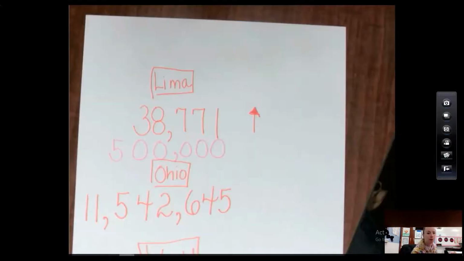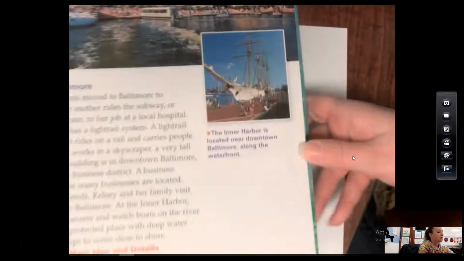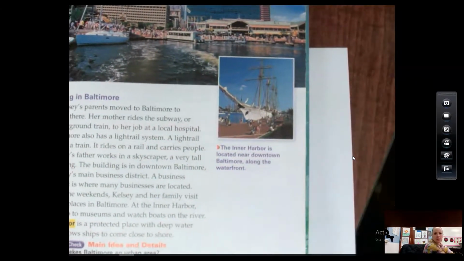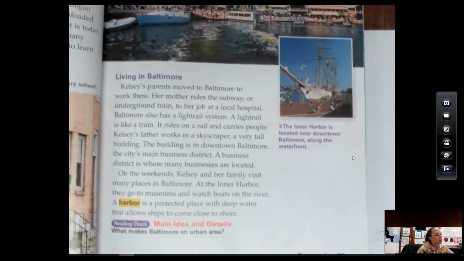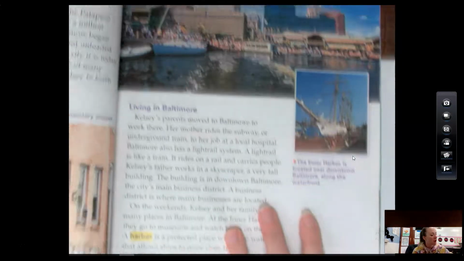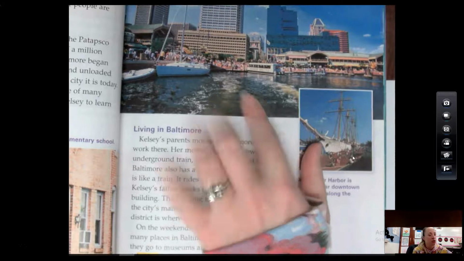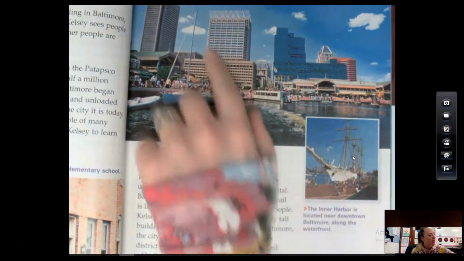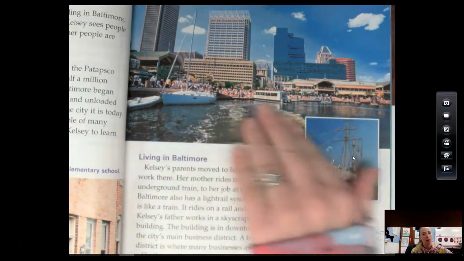Let's go back to our book. We are going to be on page 45. All right, kiddos. This picture here is a picture of Baltimore up at the top. So you can kind of see it looks very similar to New York City. It has those skyscrapers that we talked about earlier. And this is what is called a harbor.